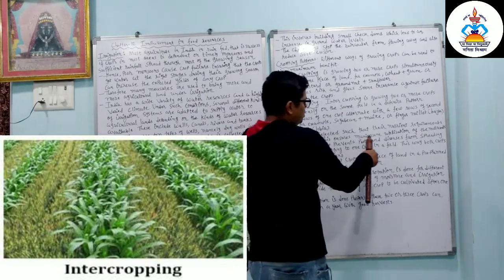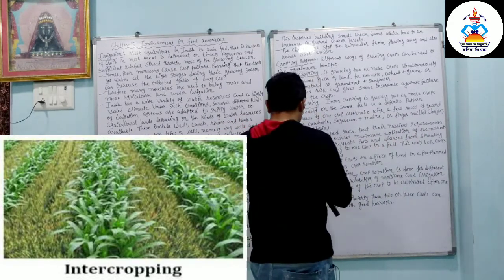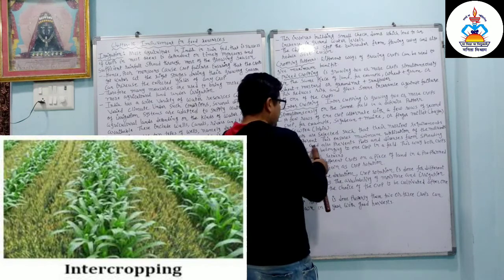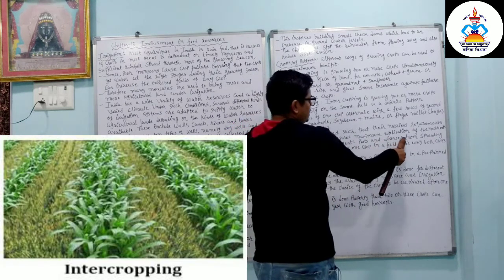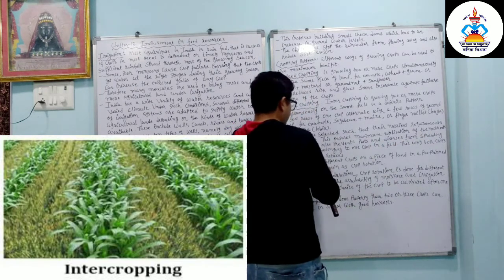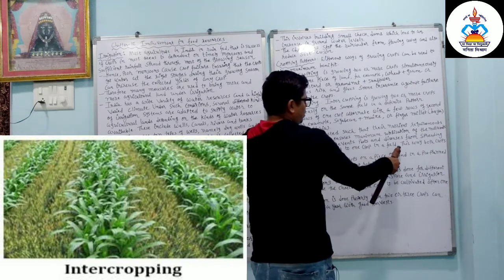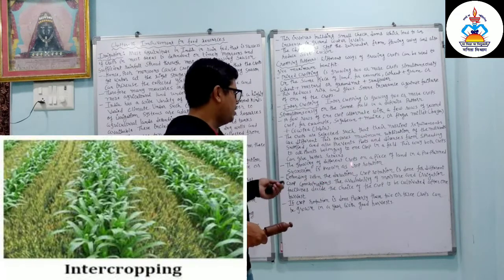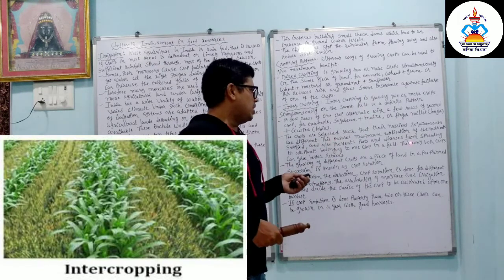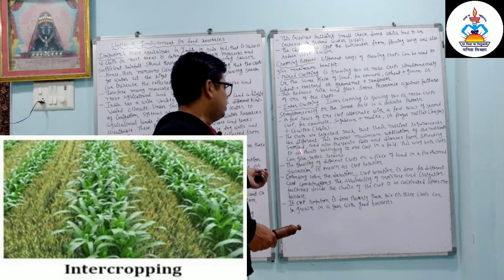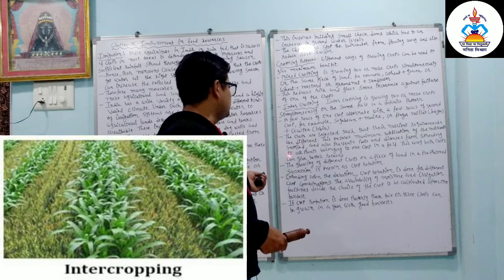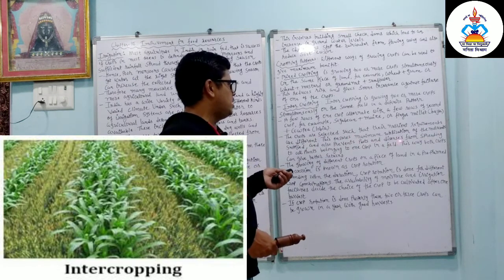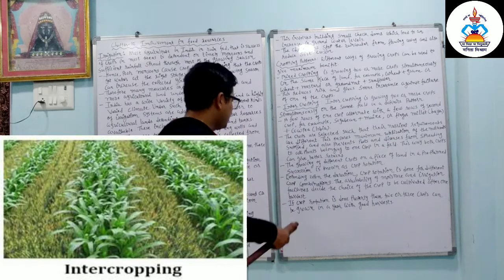This ensures the maximum utilization of the nutrients supplied and also prevents pests and diseases from spreading to all plants belonging to one crop in a field. This way both the crops give a better return. So by intercropping, the farmer gets a good return.